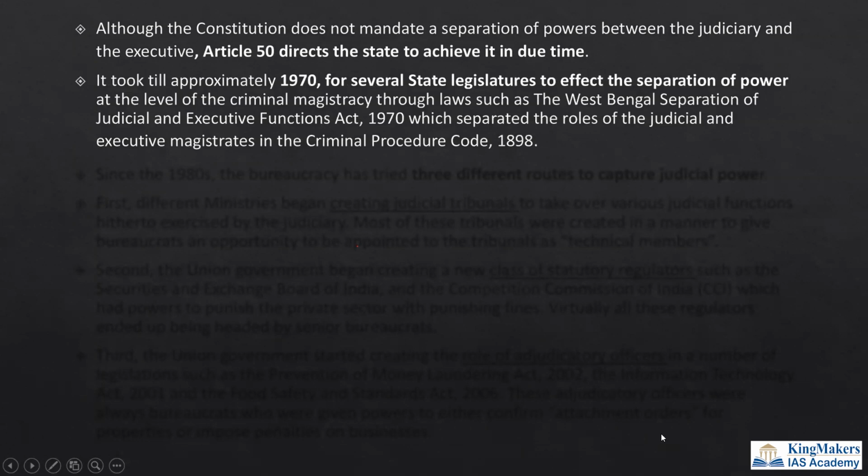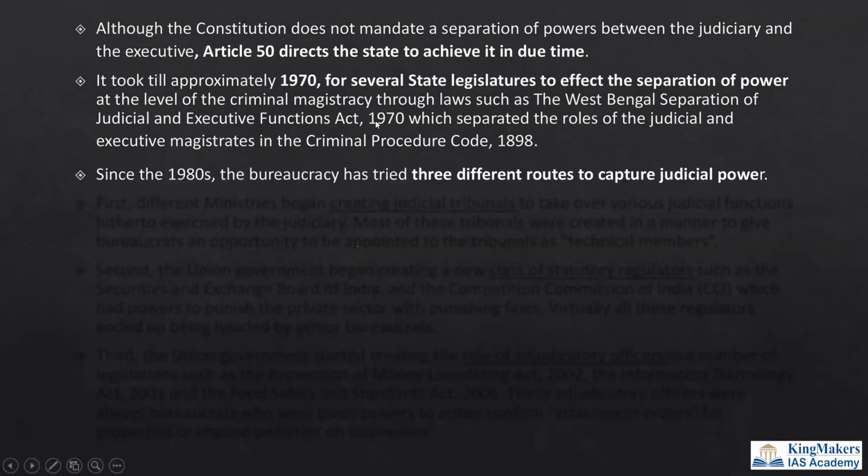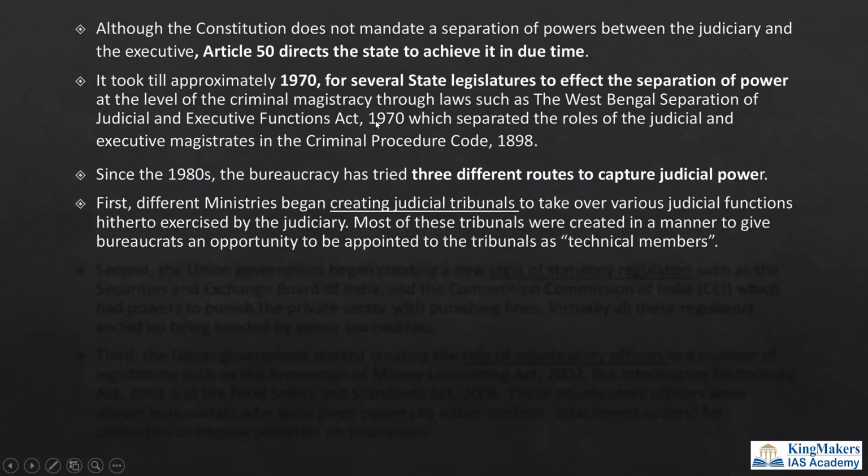And we have already done, as I told you friends, before 1970, we started separating the judicial magisterial function from the IAS officers through the Criminal Procedure Act, Executive Function Act. So using that, we separated the judicial and executive functions. This is done by state governments like West Bengal. But the problem is now, in 1980, the bureaucracy is using different routes to capture judicial power. How are they doing it? Creating judicial tribunals.